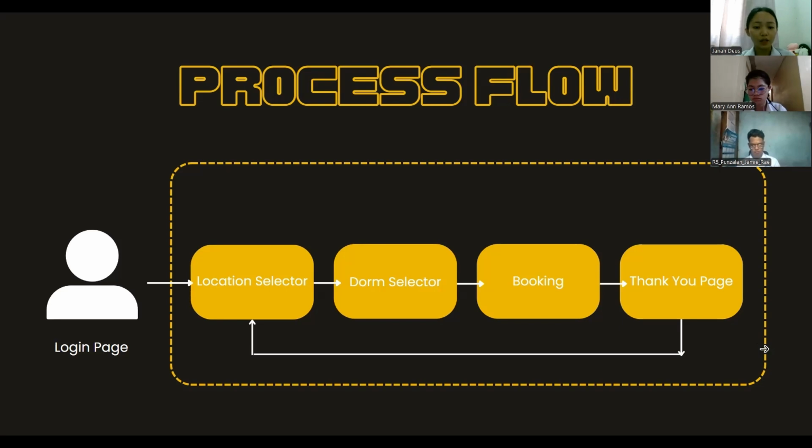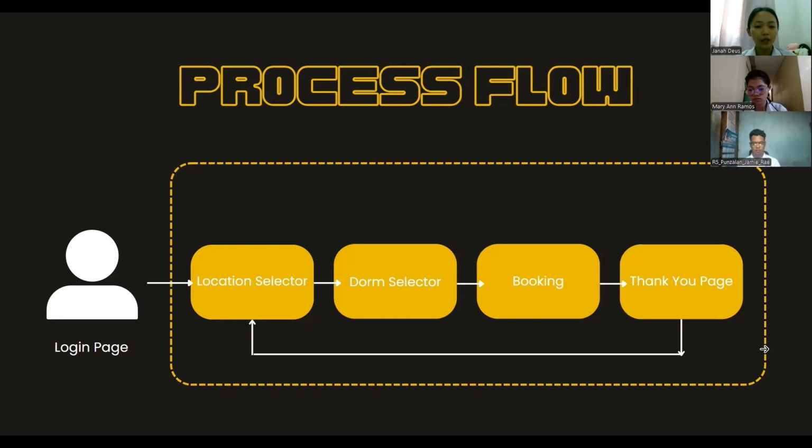Next, we have the location selector. This is where the user chooses the desired location for their stay. The interface is designed to be intuitive, allowing users to easily search for and select a location that suits their needs. This allows users to return and modify their login information if needed, ensuring flexibility at the beginning of the process.